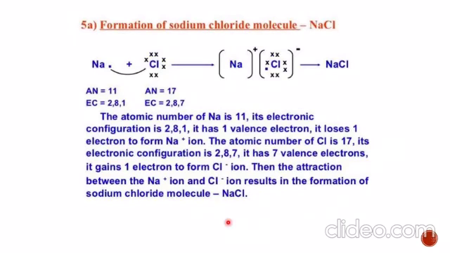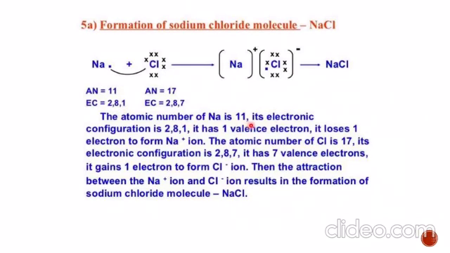Now the formation of the sodium chloride molecule, NaCl. As we know, sodium has 1 electron and chlorine has 7 electrons in the outermost shell. So sodium will lose 1 electron and chlorine will gain 1 electron. So what will be the formula? The formula will be NaCl. Here sodium is losing 1 electron and chlorine has a deficiency of 1 electron, so it will gain 1, and when it gains, its octet will be complete, so here also there will be 8 electrons.